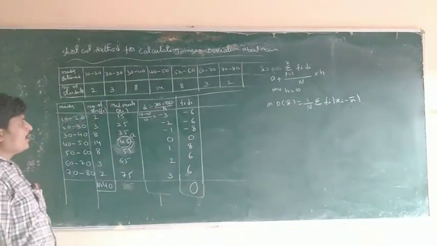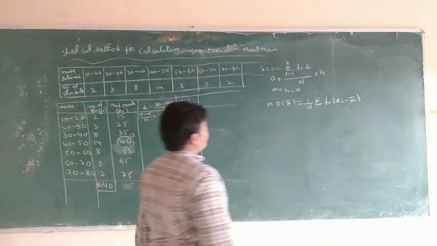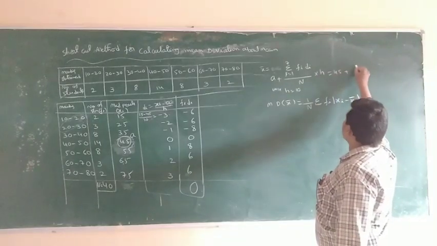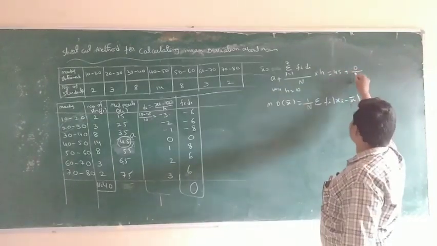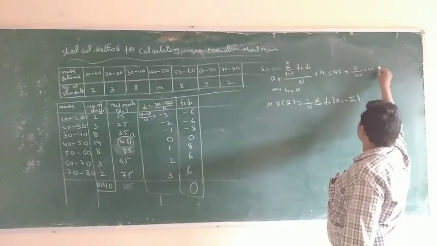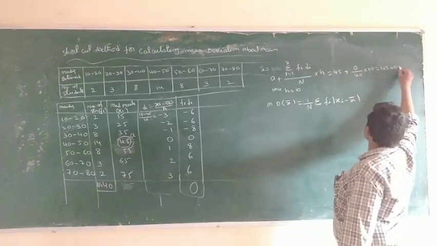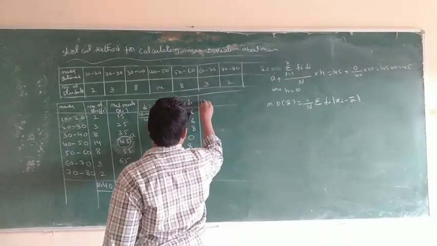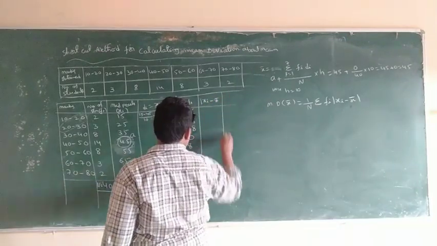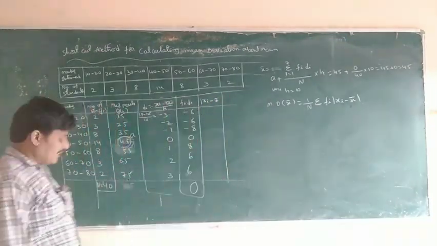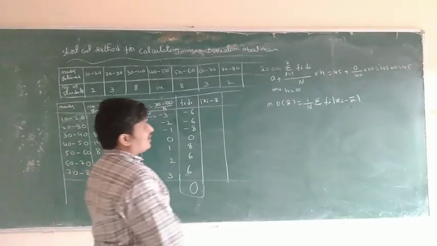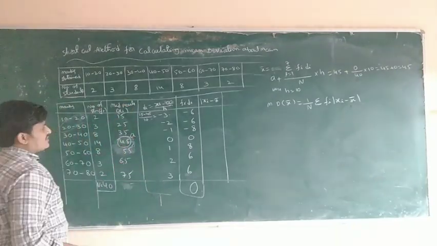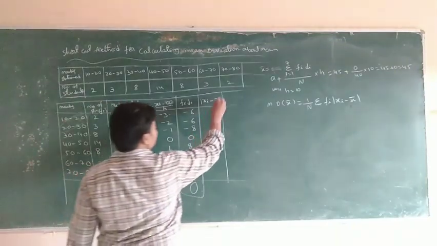This value is 0: sigma fi into di. We have calculated fi into di. So x bar is equal to A plus sigma fi di by N, times h: 45 plus 0 by 40 into 10, which is equal to 45 plus 0, equal to 45. X bar is 45. Next, mod xi minus x bar, because the formula uses xi minus x bar, where xi is the midpoint.